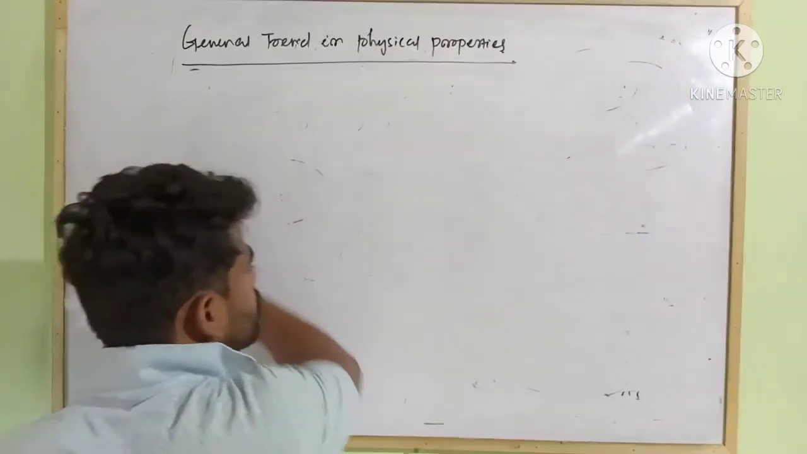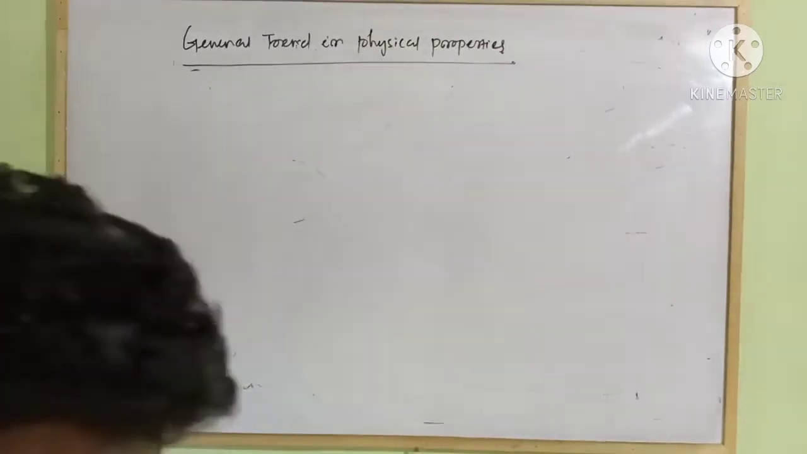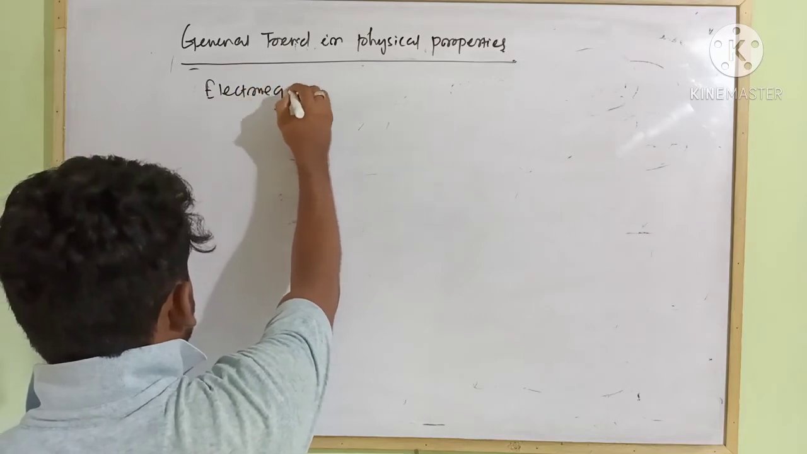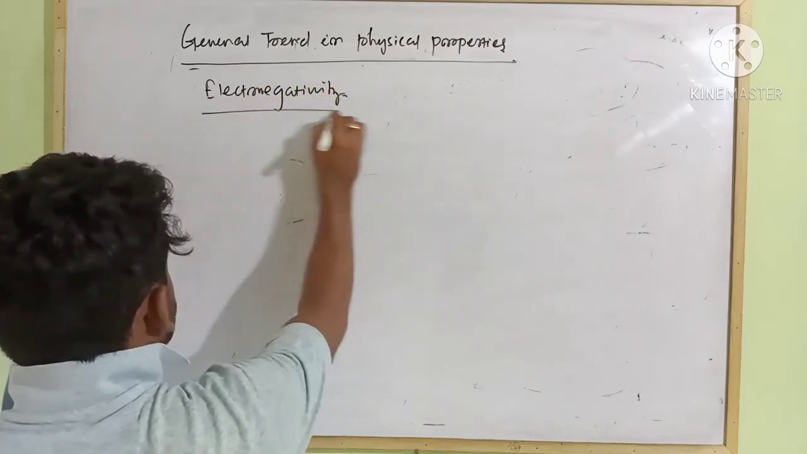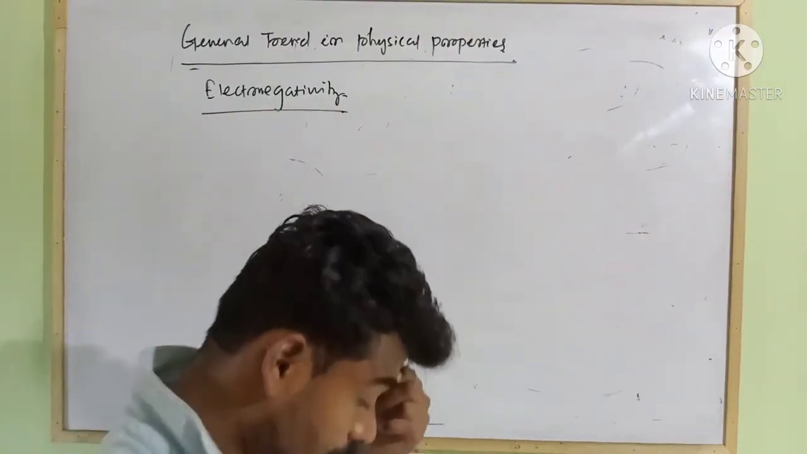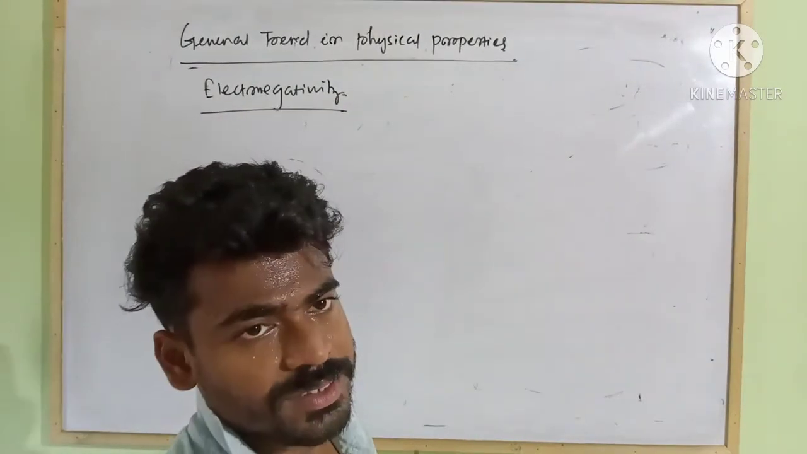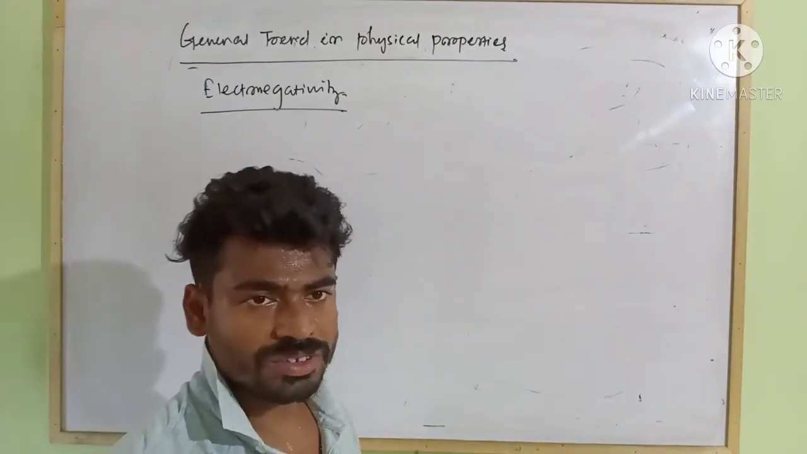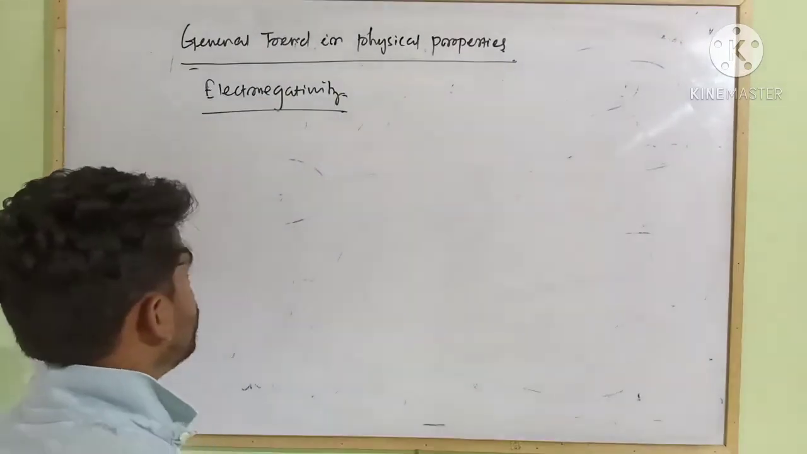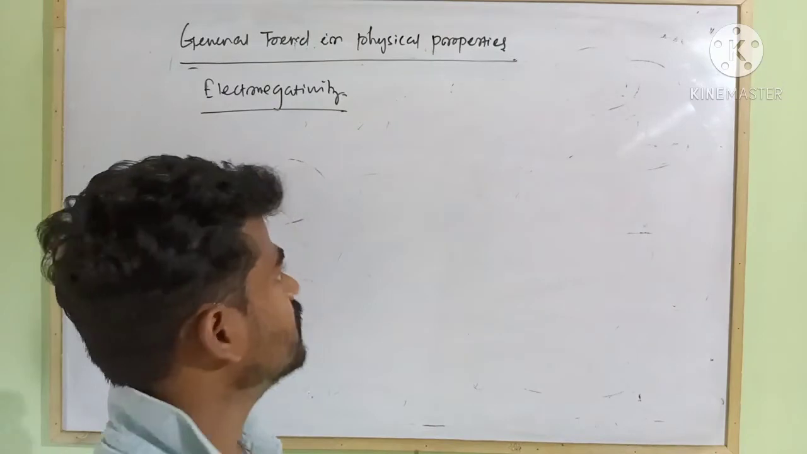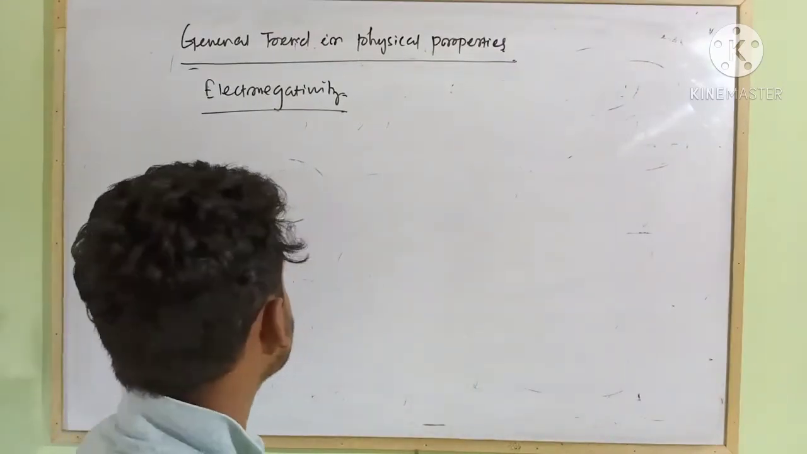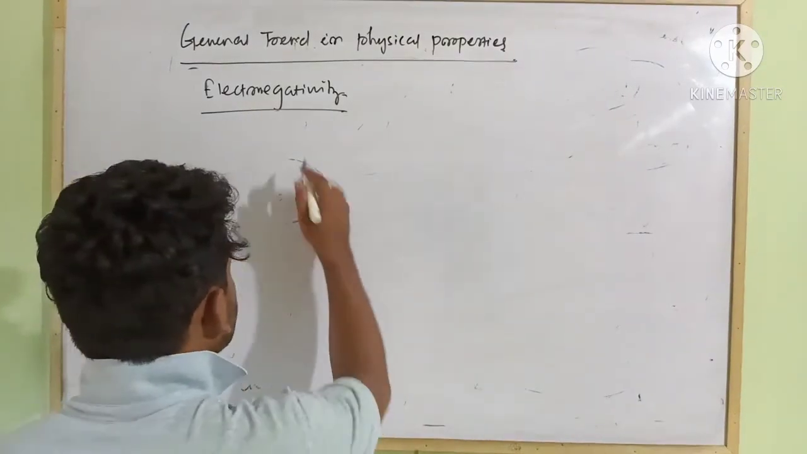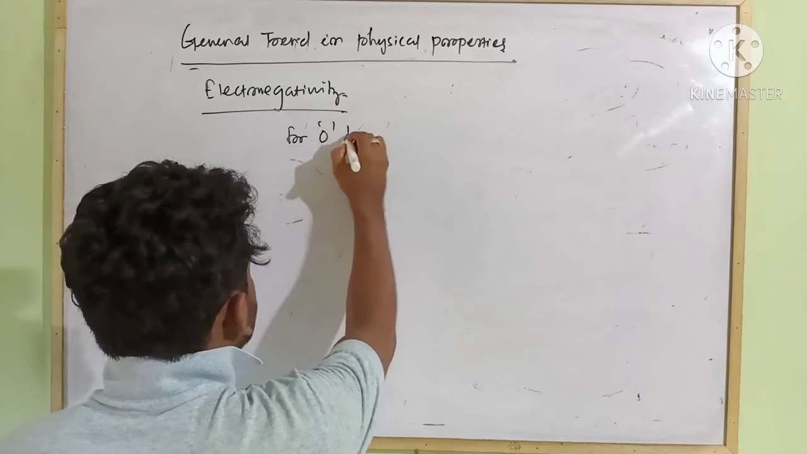Next trend in property, that is your electronegativity. Okay, as you know, from left to right, electronegativity increases. Electronegativity means it is the tendency to attract electrons towards the nucleus. So whenever you move from left to right, nuclear charge increases, and definitely due to decrease in atomic size, electronegativity also increases.